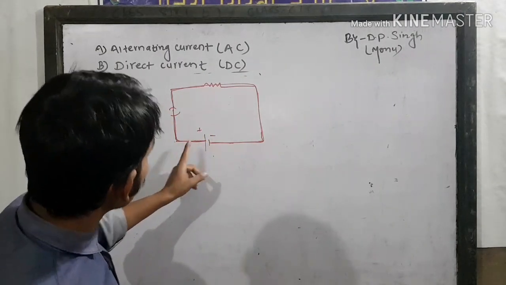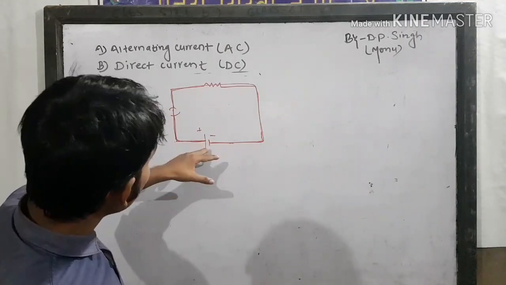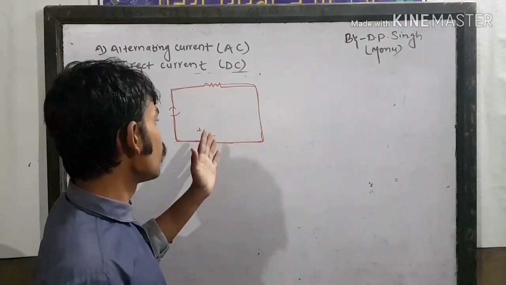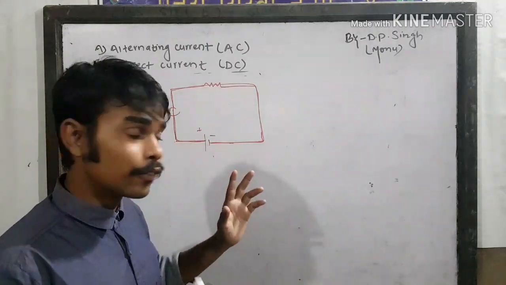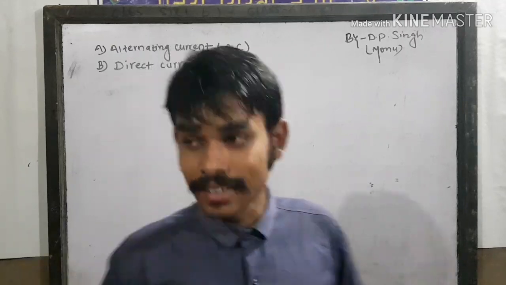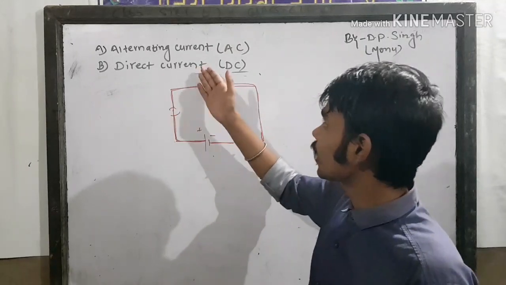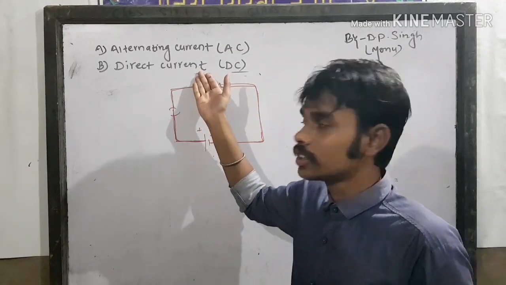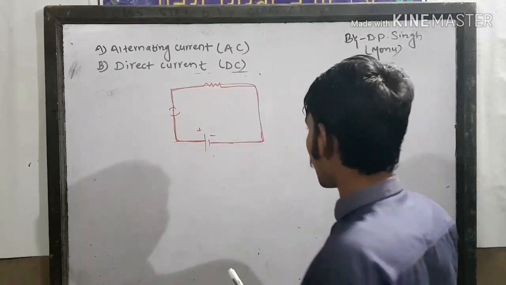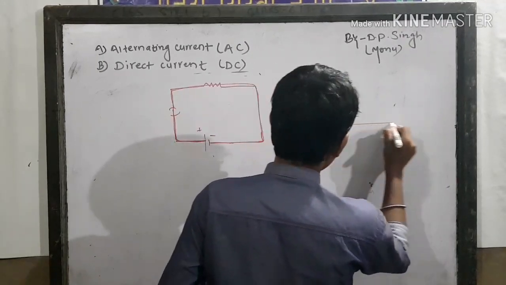It means the current only flows from positive terminal to negative terminal, or maybe the current only flows from negative terminal to positive terminal, whether it flows from positive to negative or negative to positive, but it flows from only one terminal to another terminal. It cannot be reversed, and its polarity doesn't change, which means direct current are those current whose polarity doesn't change, whose direction does not change with passage of time. So let's see the graph of direct current.